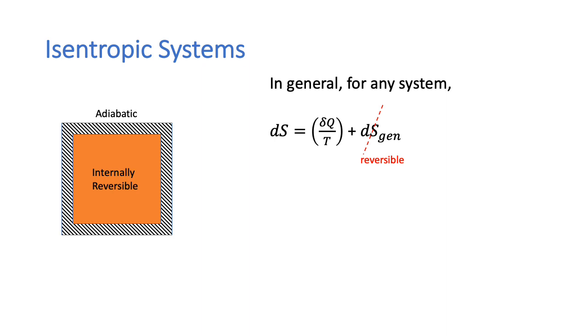But suppose we make this an adiabatic system as well. So let's put insulation around it so that there's no heat transfer. In this case, the first term would also go to 0, which means that dS is equal to 0. There is no entropy change for the system at all.